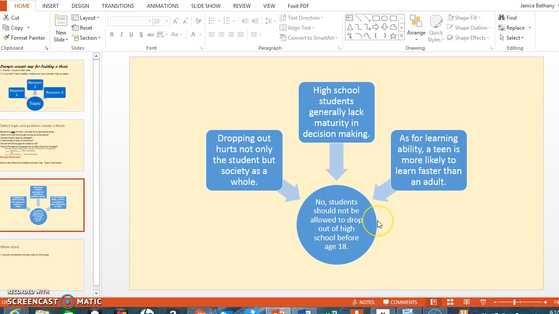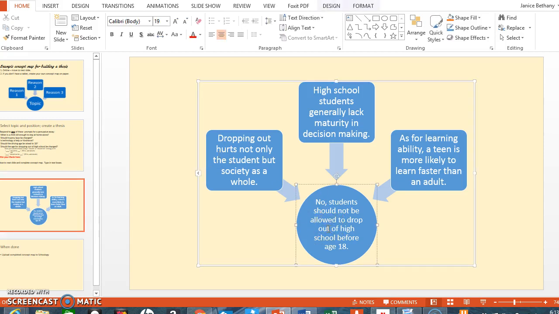I have taken one side of this controversial issue, and I've directly answered the prompt by saying no, students should not be allowed to drop out before age 18. And then in the squares, I have my 3 reasons why they should not. So with that, let's get going.